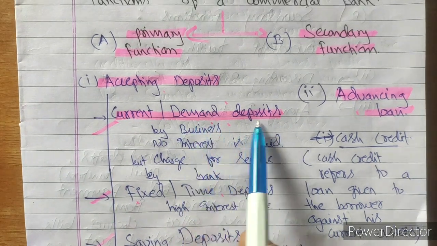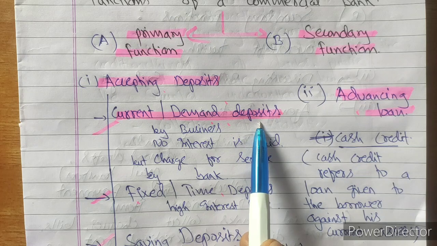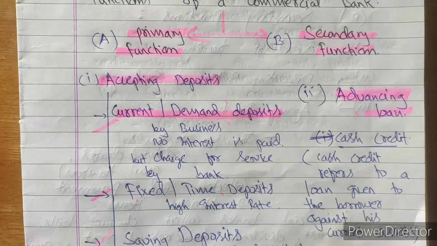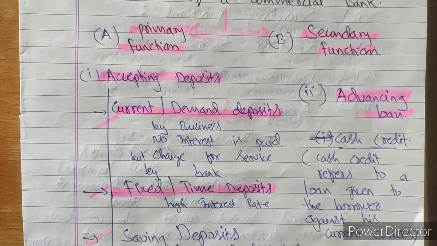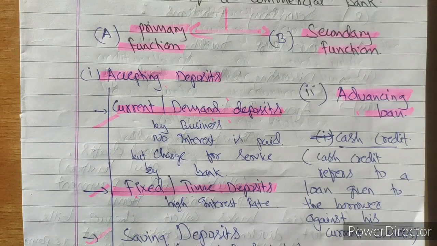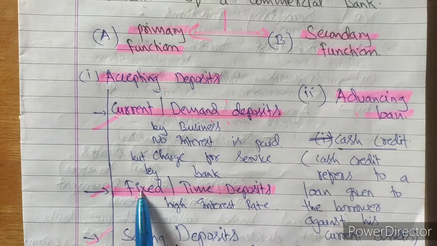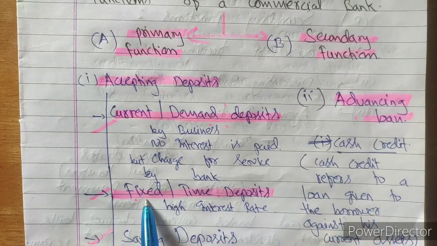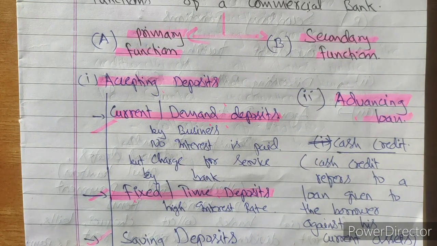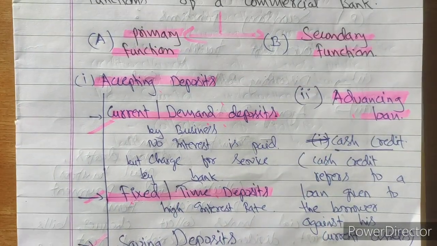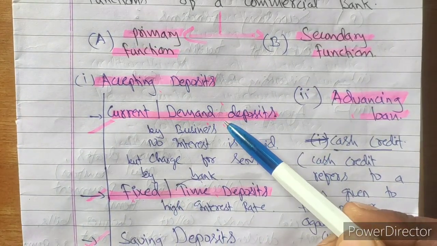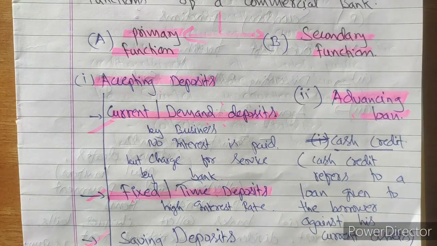In this way, I hope the current and demand deposit is clear to you. Demand deposits are deposits which can be demanded at any point of time by the customer. The next kind of deposit is the fixed or time deposit. As the name itself is clear, fixed deposits are deposits which are made for a fixed period of time, say for 1 year, 2 years or 7 years. So fixed deposits are also known as time deposits because they are for a fixed time period. I hope the difference between demand deposit and time deposit is clear to you.